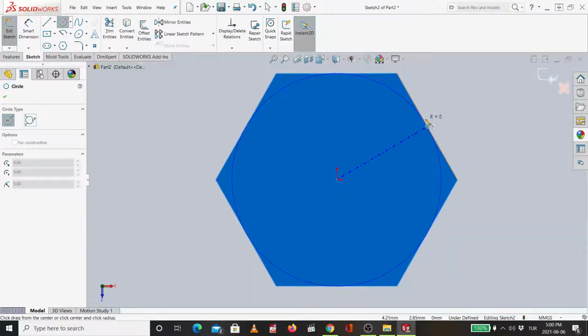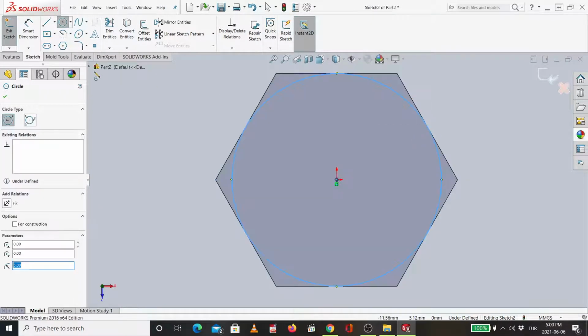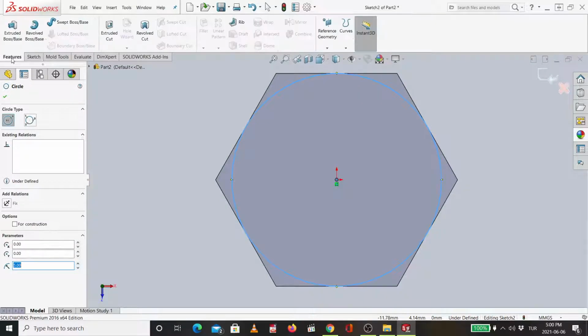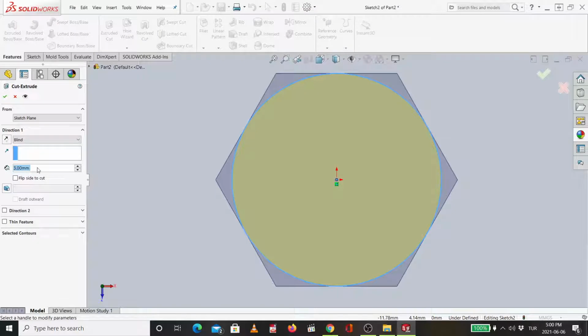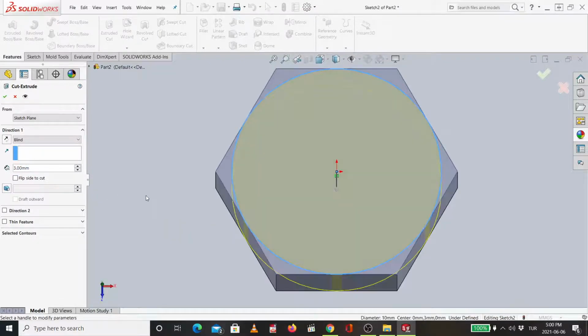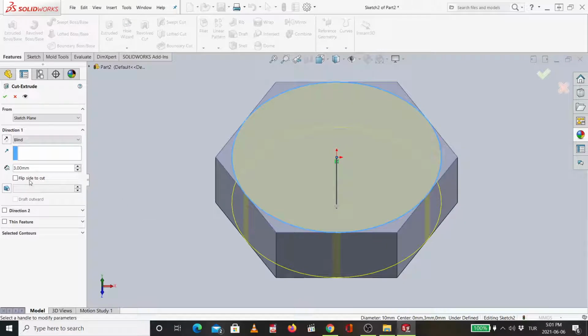From this center up to here, then I will go feature, extruded cut. Look, I will choose flip side to cut, in order to cut from the outside here. Then the angle will be 45 degrees. After that I say okay.